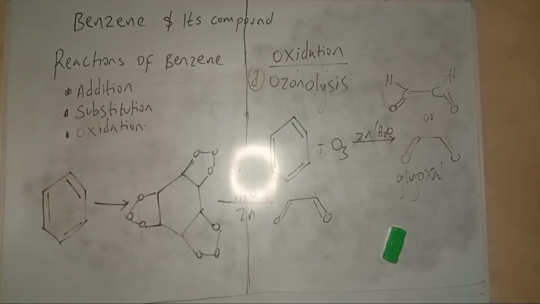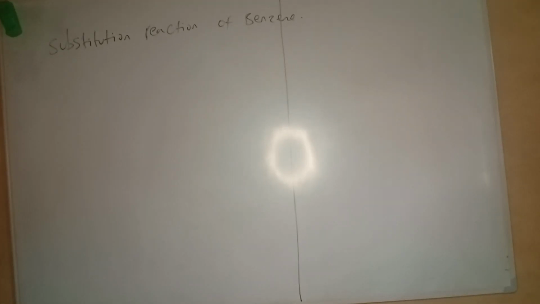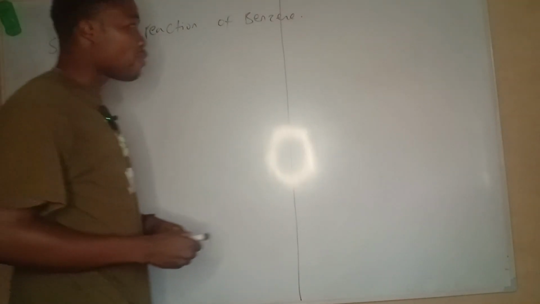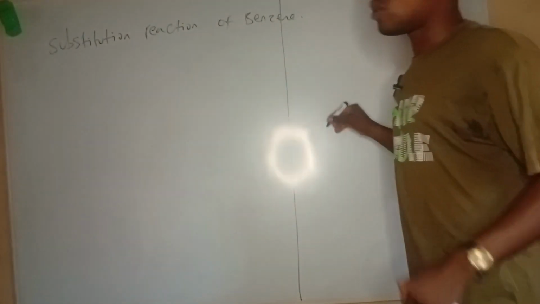The next reaction we have to look at is substitution of benzene. For the substitution of benzene ring, I'm going to look at a few reactions very fast.